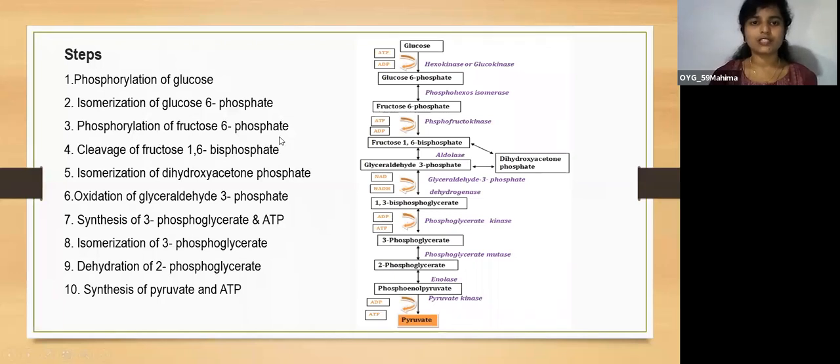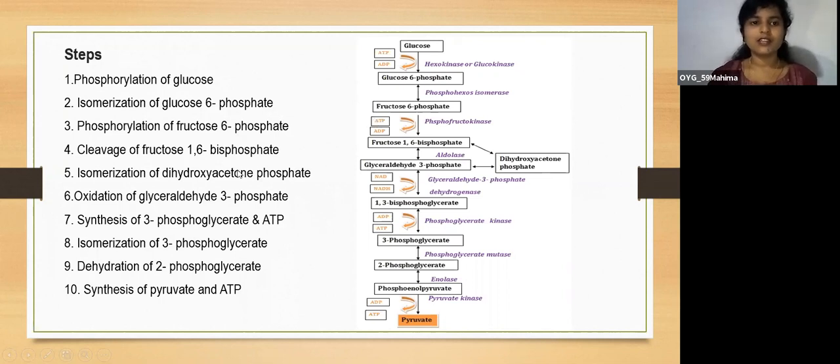Next, the third step is phosphorylation of fructose 6-phosphate. Again, phosphorylation means one more phosphate group is added to this fructose 6-phosphate. This is carried out by the enzyme phosphofructokinase. Here also you can see ATP is utilized. ATP is not released here; ATP is utilized by this enzyme. The formed product is fructose 1,6-bisphosphate. Up to here, this phase is known as the energy investment phase.